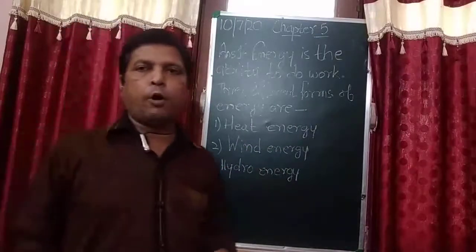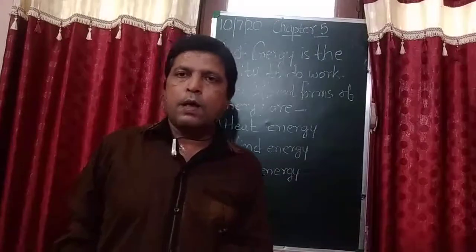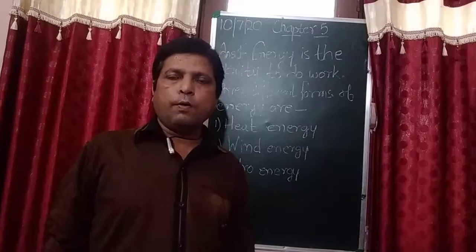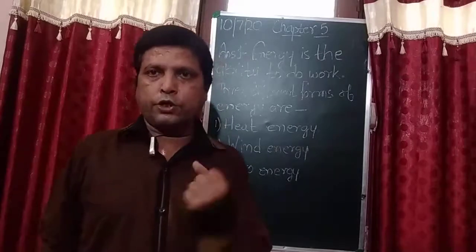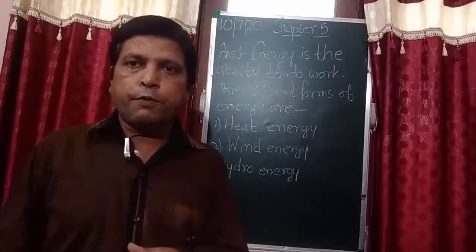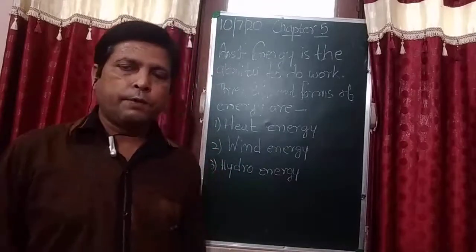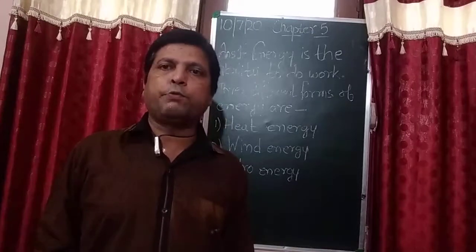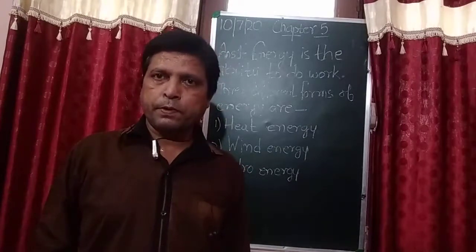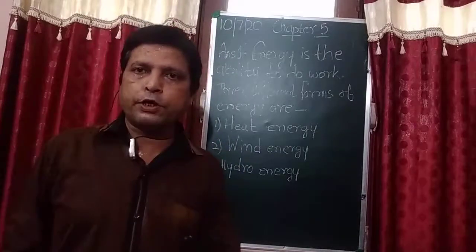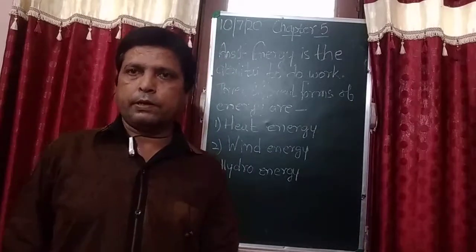I have already explained that for doing different activities we require energy. So student, from where are we getting this energy? We are getting this energy from the food which we are eating.